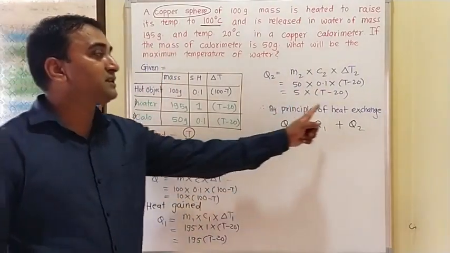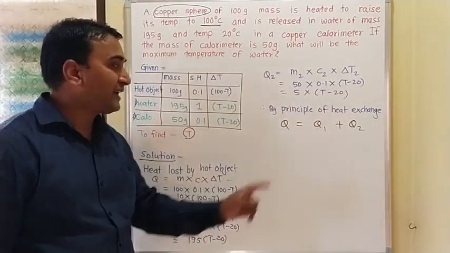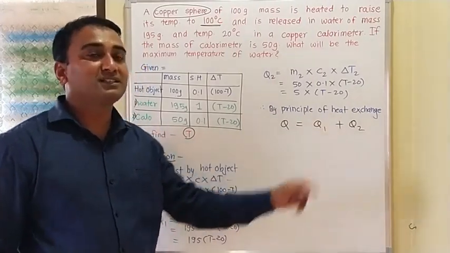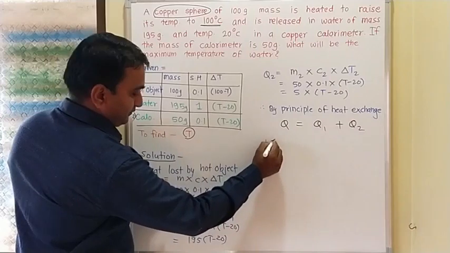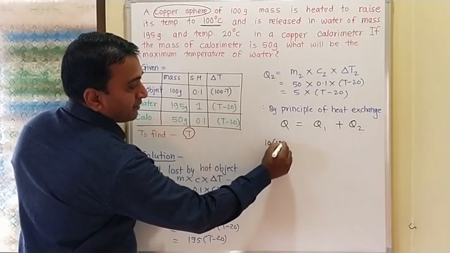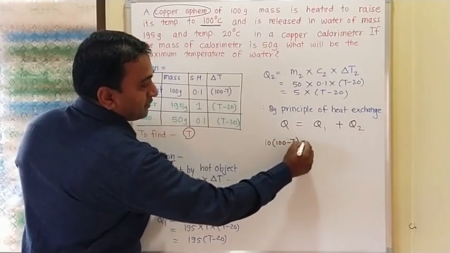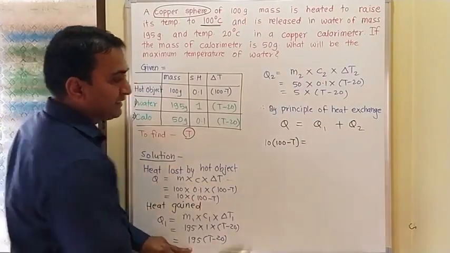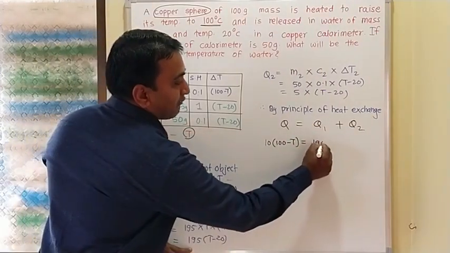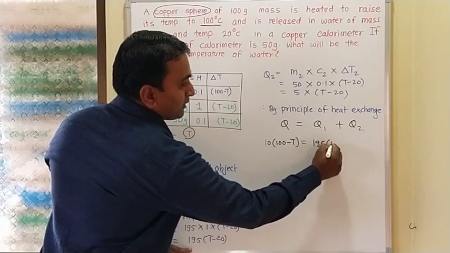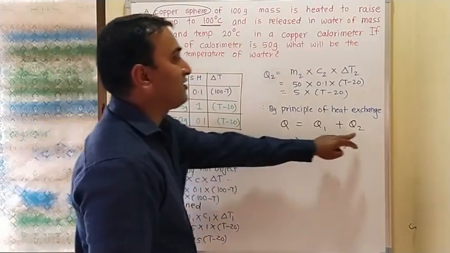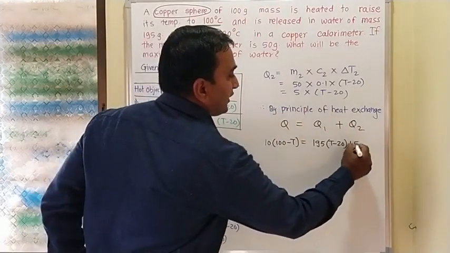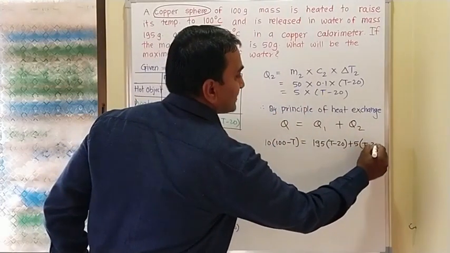So by the principle of heat exchange, we are getting Q is equal to Q1 plus Q2. Q is 10 into 100 minus T. Q1 is 195 into T minus 20, plus we have Q2 here, 5 into bracket T minus 20.